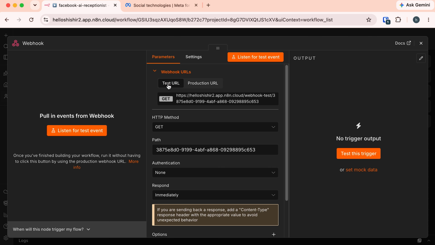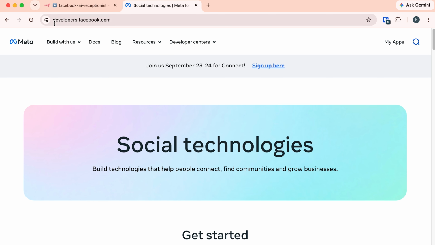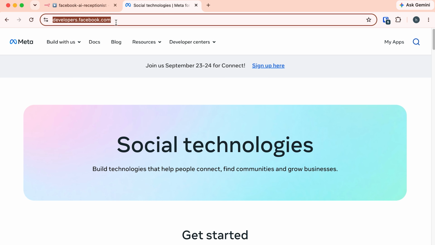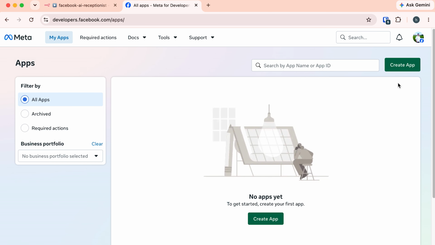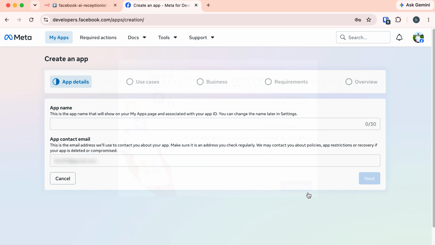Okay. So now I'll create a Facebook app to use with this webhook. So go to this URL, developer.facebook.com. If you don't have an account on Facebook developer, you need to create that one first. And after you create the developer account, you will have this menu, My Apps. So go to My Apps, then click on Create App. Again, click on this Create App.